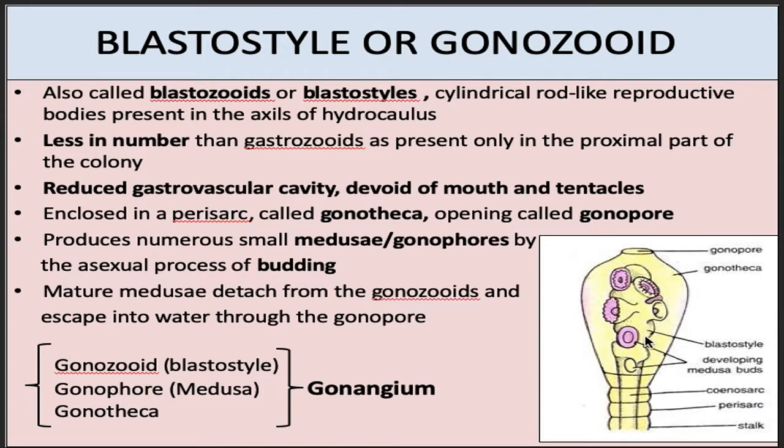The blastostyle, by asexual process of budding, it produces many medusae. When fully mature, these medusae they will detach from blastostyle and escape the colony through gonopore and will come out into the surrounding water. The gonozooid or the blastostyle, gonophore, the medusa on blastostyle, gonotheca, the covering outside gonozooid. These collectively known as gonangium.